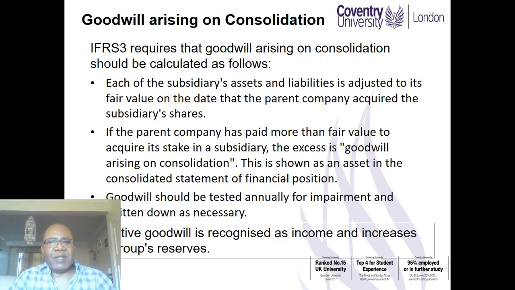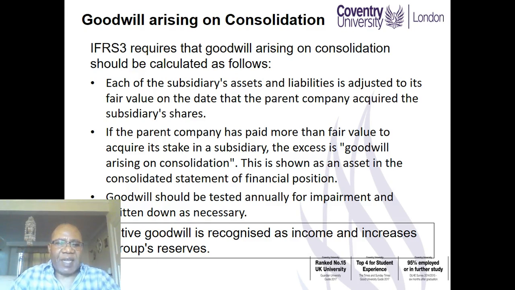Of course, that was quite simple. Simple in the sense that the 35,000 was exactly the value of the ordinary share capital and reserves of B Limited at the date of acquisition. But in real life, the parent may have paid more or less. If the parent pays more, we call that goodwill. If the parent pays less, we call that negative goodwill.